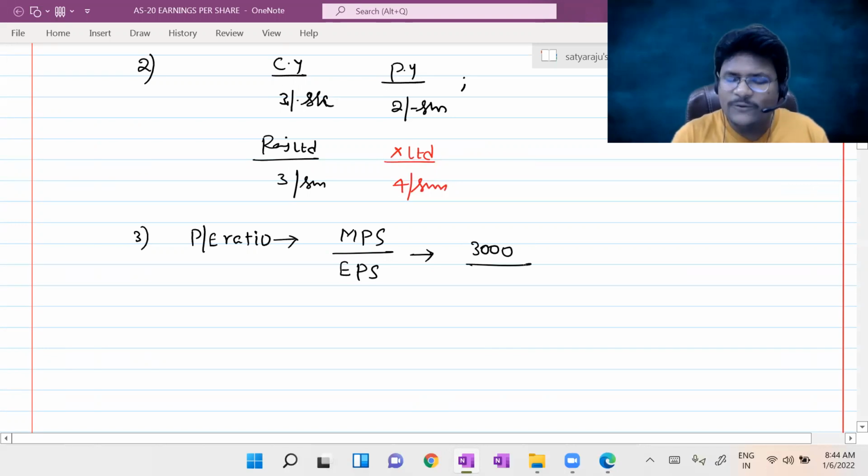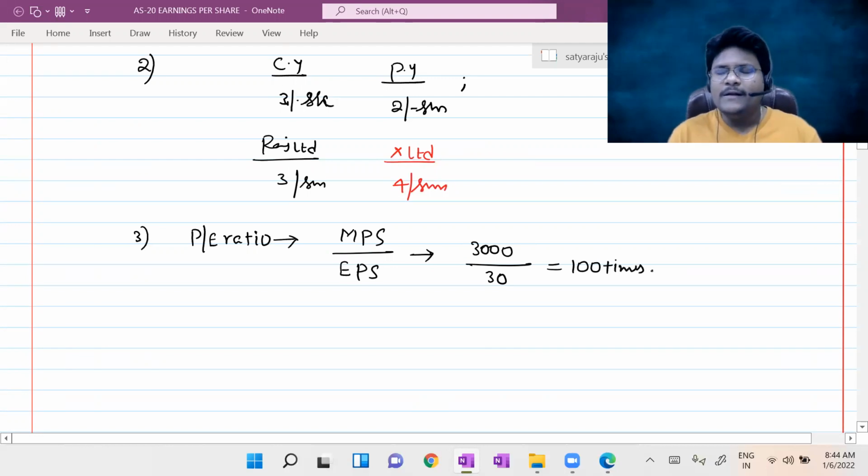Earnings per share, let us assume, is 30 rupees. Just illustrative figures I am putting. Now the PE ratio is equal to how many times? The PE ratio is 100 times actually. Sir, what does it mean?